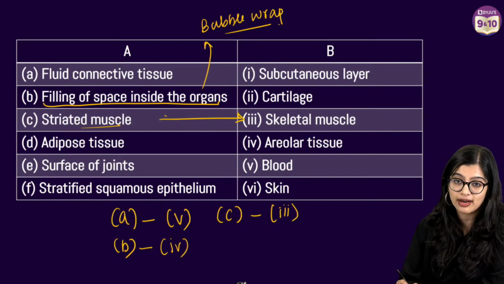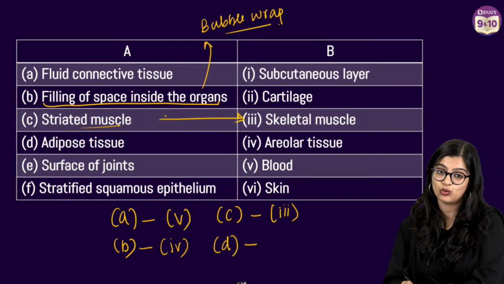Now you have adipose layer, right? Or you have your adipose tissue, which is another example of loose connective tissue.